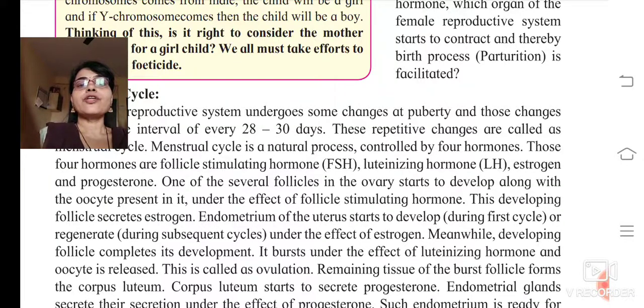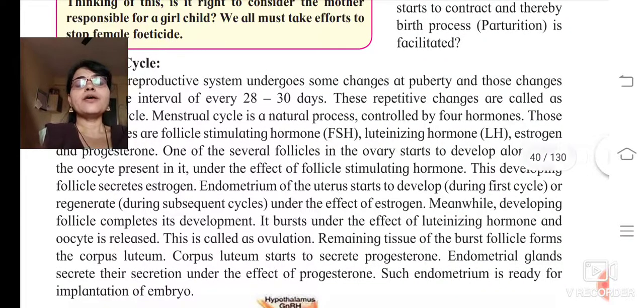So the first one, follicle stimulating hormone, see how it is going to help. There are several follicles in the ovary. In one of them the oocyte is present, and that follicle will start developing. Who is going to help this?